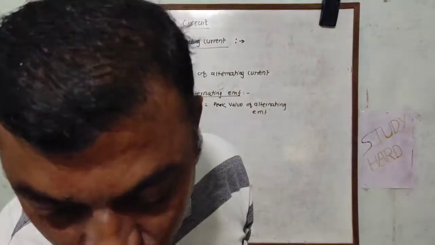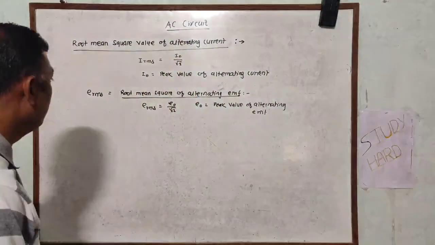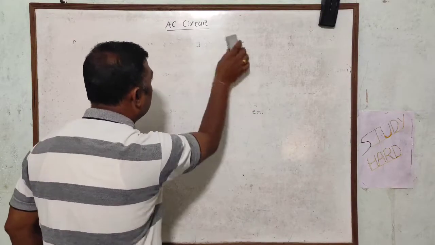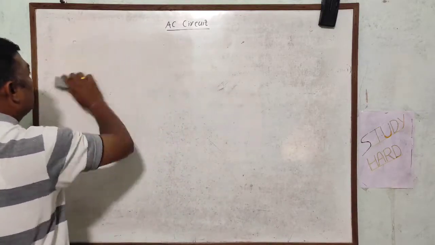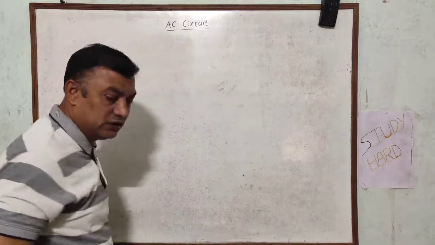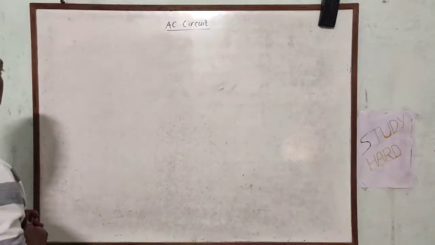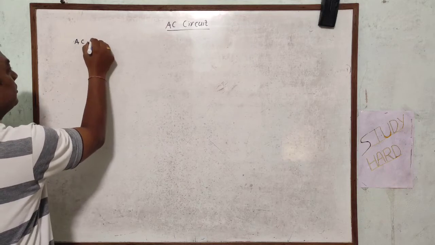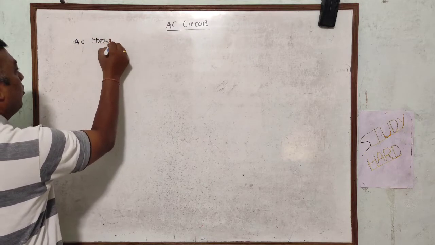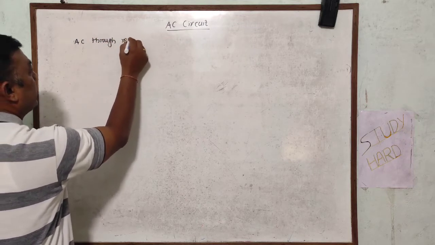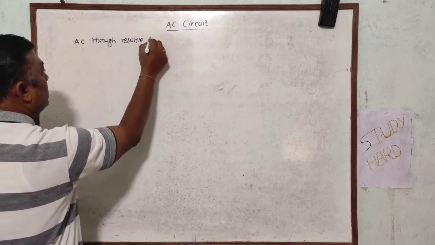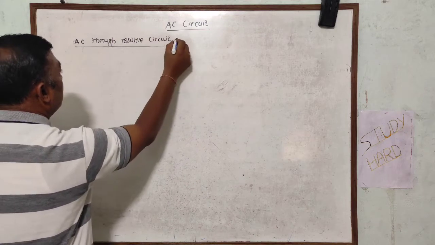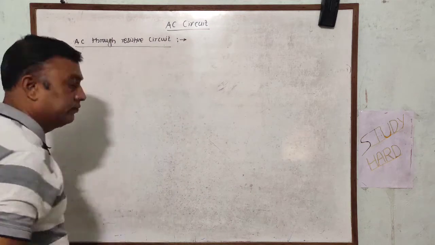Here we are going to consider the AC through whatever alternating current is flowing through the resistive circuit. Next point, we are going to consider AC through resistive circuit.